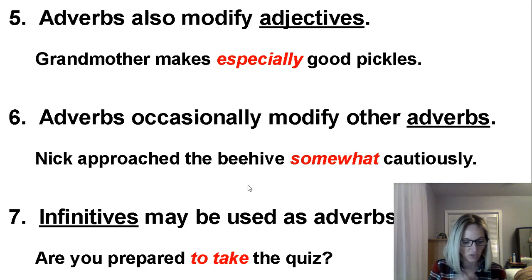All right, let's look at exercise C. Now we're going to look at adverbs that are modifying other adverbs. Okay. Again, you're going to underline the adverb, draw an arrow to the adverb that it is describing.